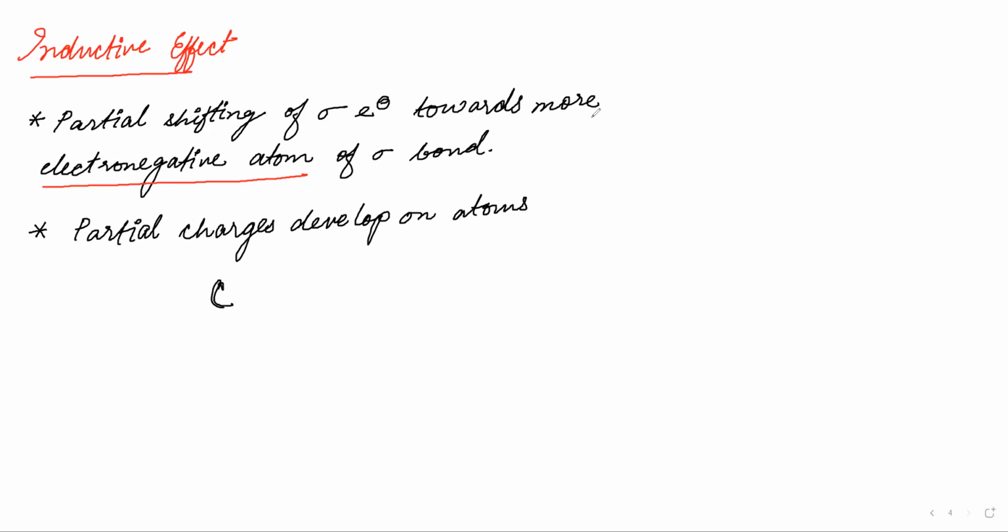For example, if I have carbon, carbon, carbon, and it is sigma bonded with another atom Y, which is an electronegative atom, what will this Y do? It will pull electrons, and as soon as it pulls, it will create some kind of delta positive here.